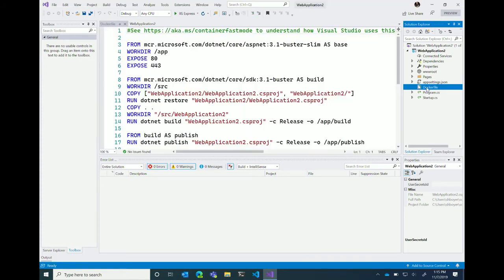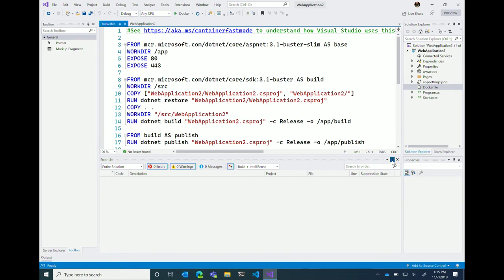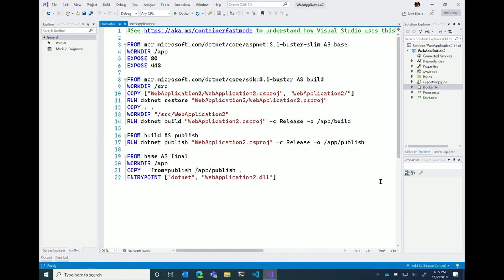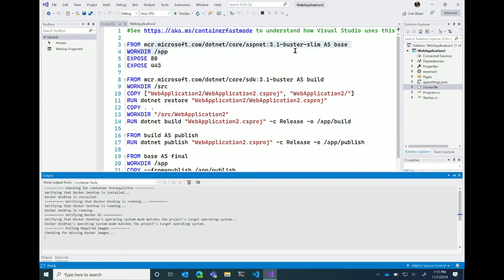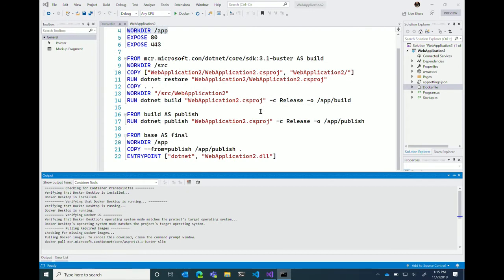There we go. And it automatically knows the type of application that I'm working with. It recognizes that this is, in fact, a web application. It chooses the proper base image for me. In this case, it's going to choose Buster Slim, which happens to be a Debian-based image.